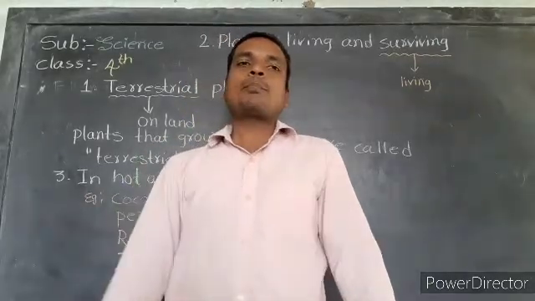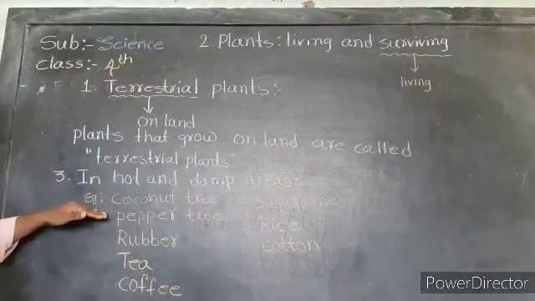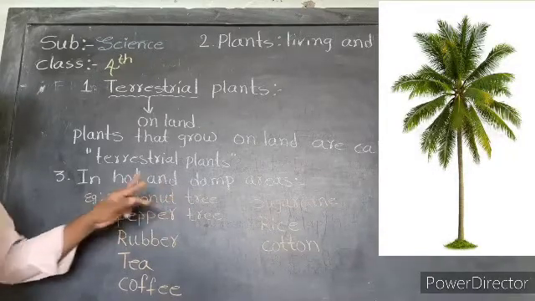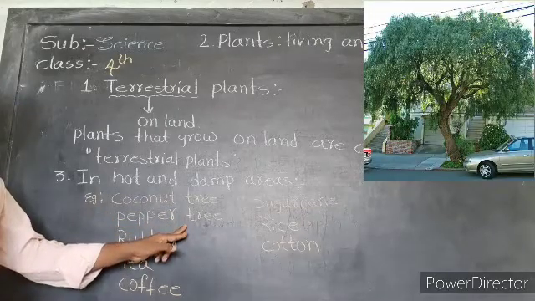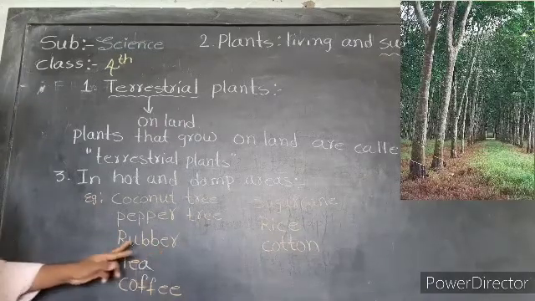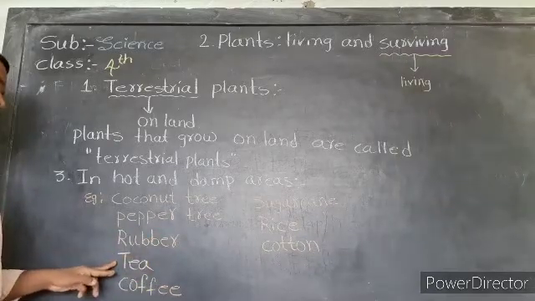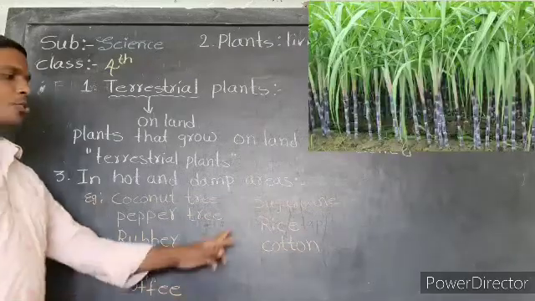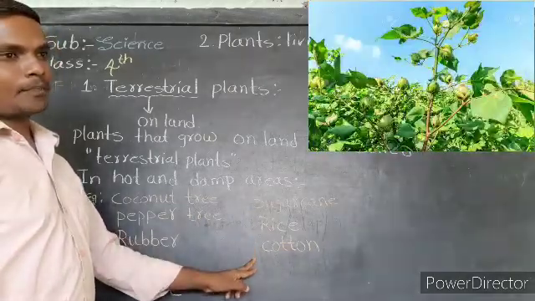Okay. So for example, hot and damp area trees: one is the coconut tree, the second one is the pepper tree, and the third one is rubber. And next, tea plants, coffee plants, sugar cane plants, rice plants, cotton plants.